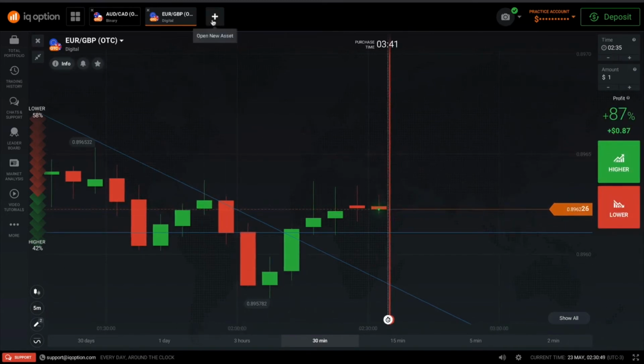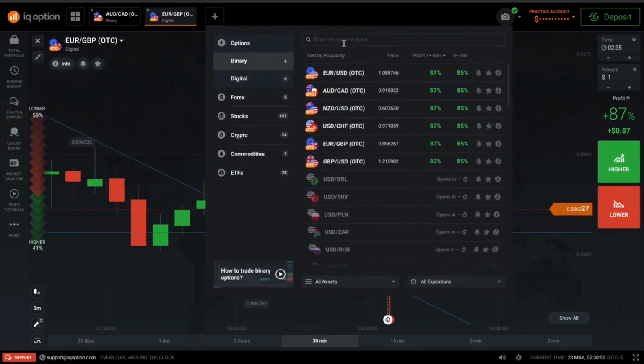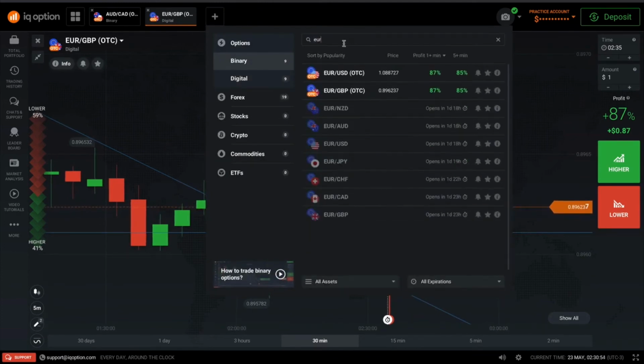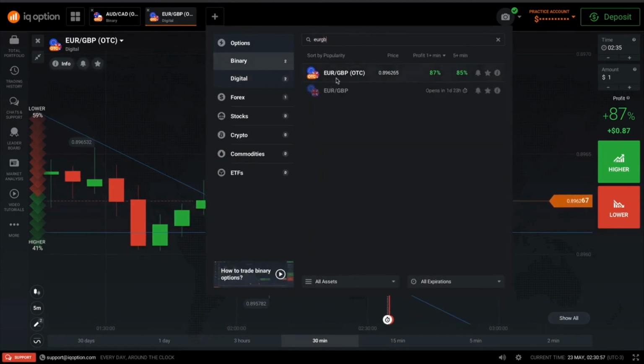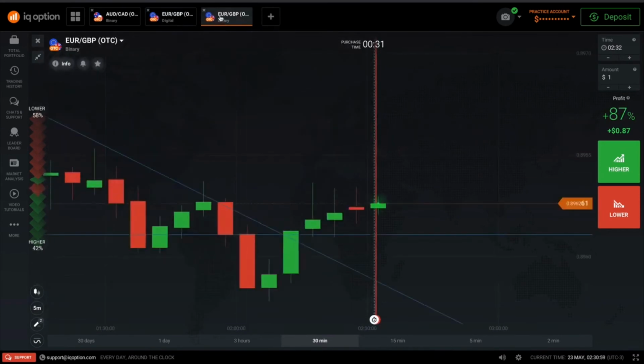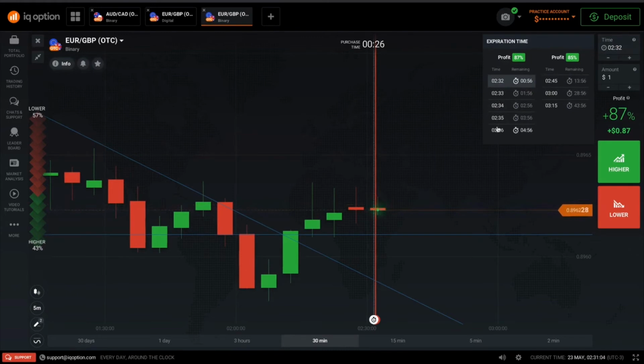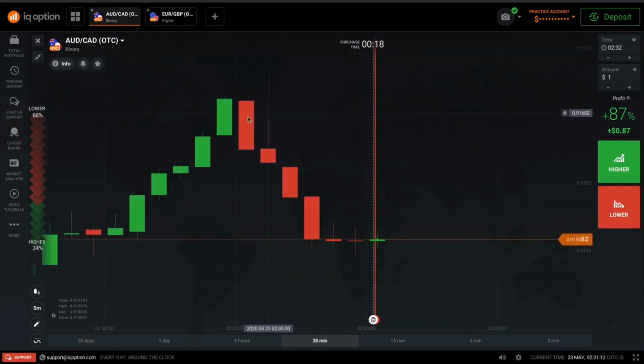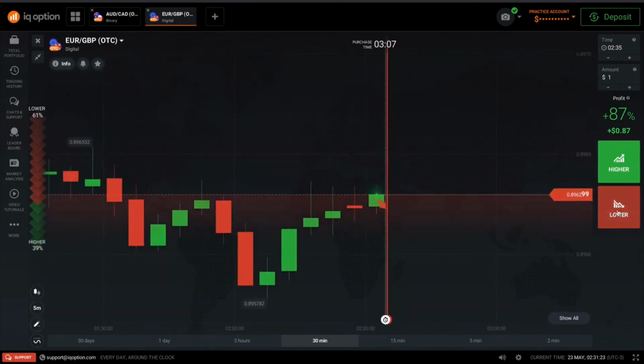Okay, I'm just going to open the binary since we have time, just to show you an example. GBP. If I selected the binary, the currency or the pair, and I went to time, you see that I would have to manually select 5 minutes from now, because I can set a lower time frame or expiration time. So let's exit out of that one. Let's set it for, let's say, $10. It's the demo account anyways.